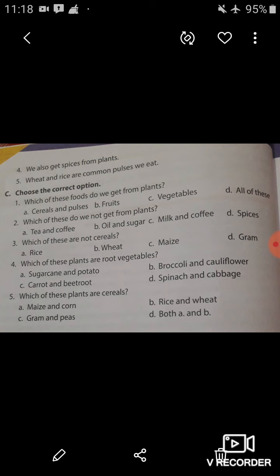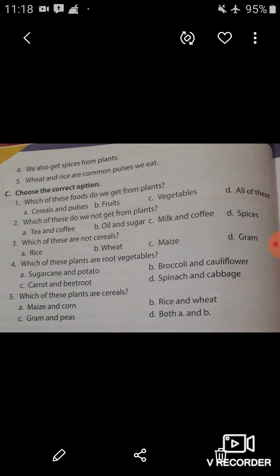Now the fifth statement is, wheat and rice are common pulses we eat. No, wheat and rice are cereals. So this statement is false. So you have to write F in front of this statement.